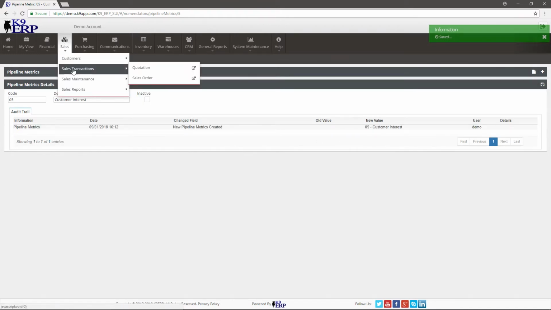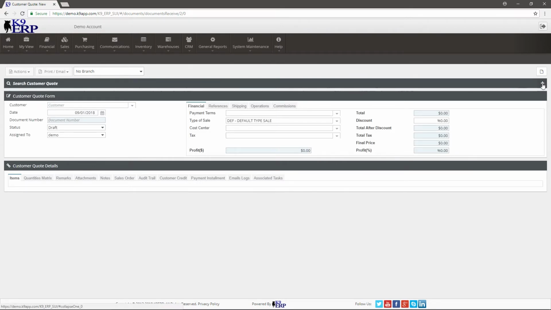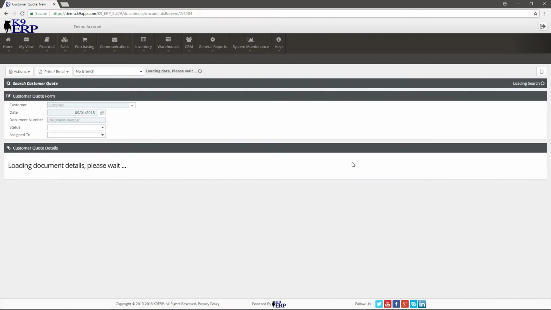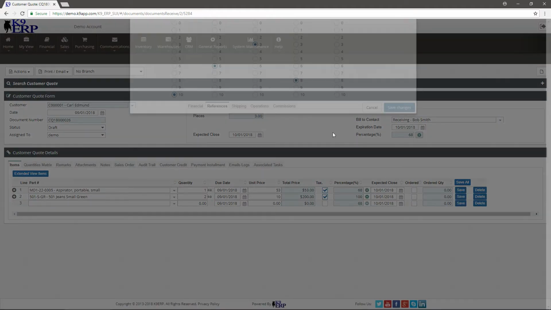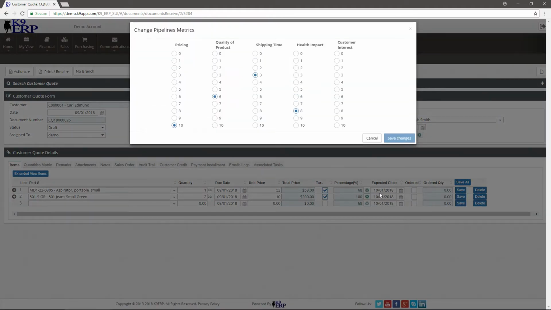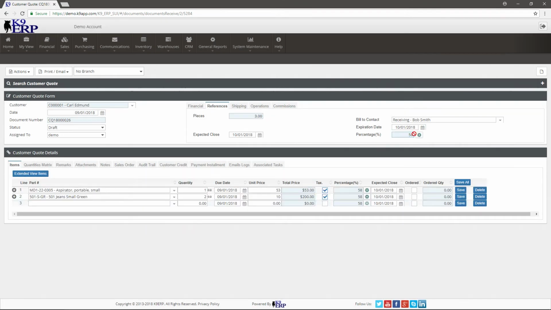Now if we go back to our quotation over here, and let's open up the one that we were previously working on. If I open up my metrics tab, I'll have that new item in there. And keep in mind, if I leave it blank, it's not considered in the calculation. So you don't have to use any of these, you just leave the column blank if you like. And there we go, and I get a new average.